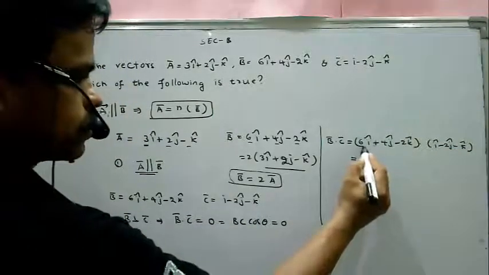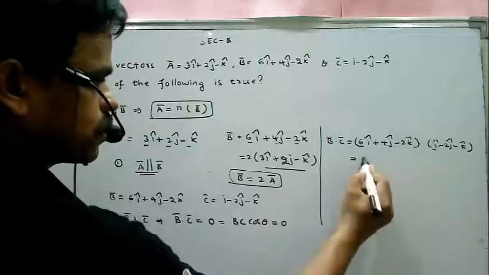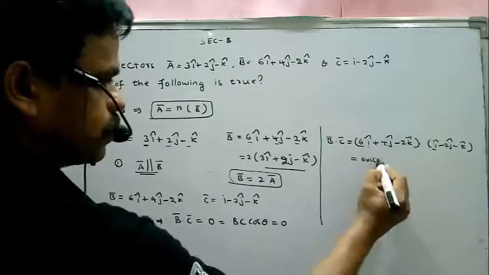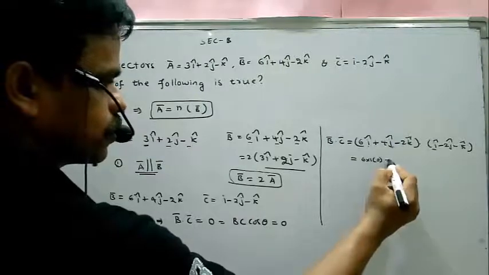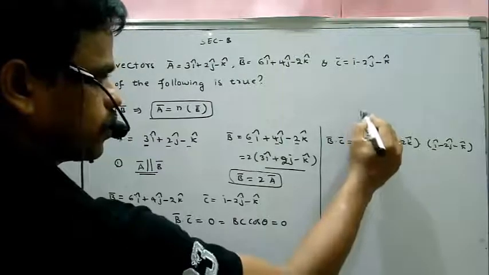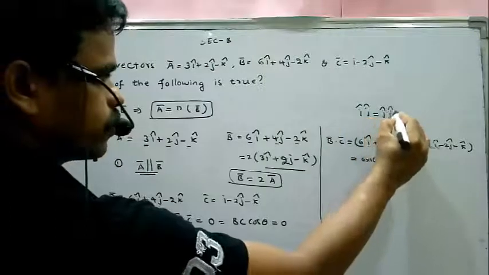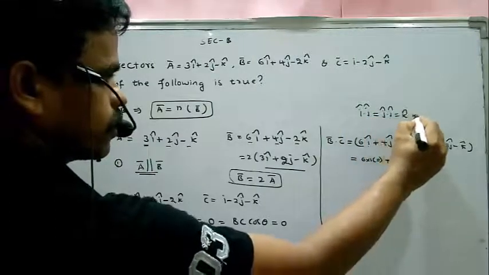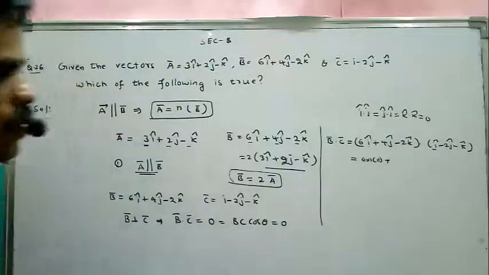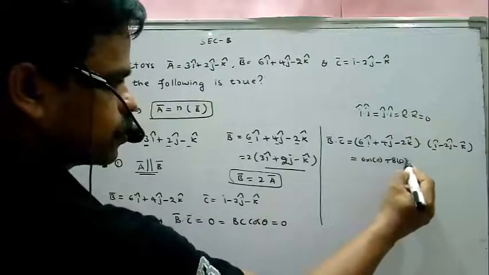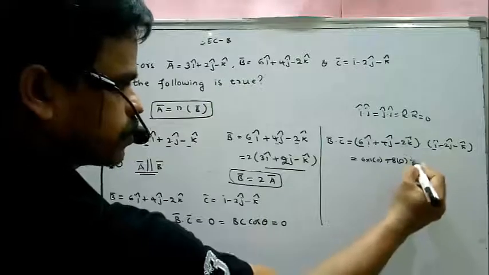Here i dot i equals j dot j equals k dot k equals 1, and the cross terms are 0. So 6 into 1 is 6, then 4 into minus 2 is minus 8, and then minus 2 into minus 1 is plus 2.